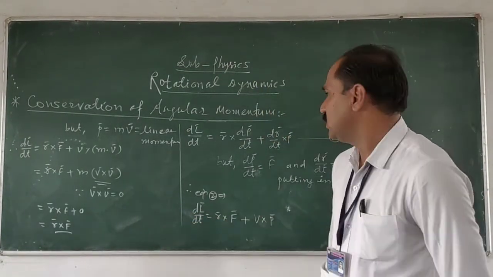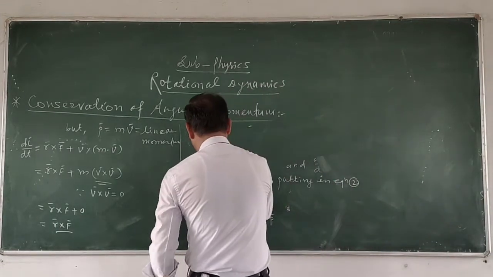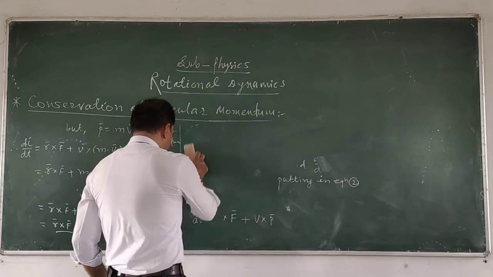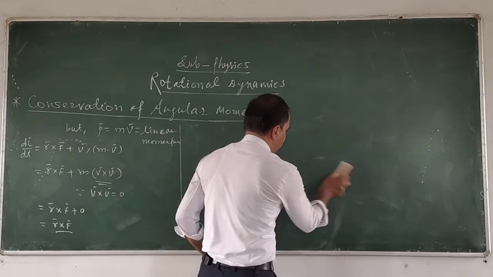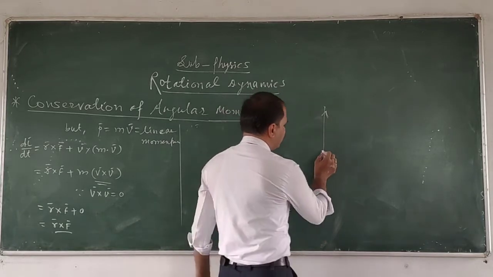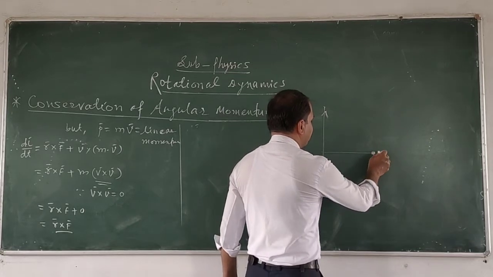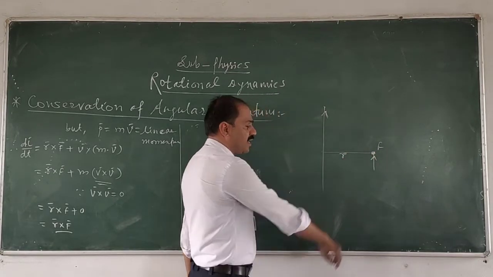फोर्स. ये मान के चलते हैं यहाँ पे क्या हुआ? मैंने अभी बताया था आपको. I have told you some seconds before that suppose here is the axis of rotation, and from this axis of rotation here is the point, and at this point I am going to apply the force. This is the distance r.